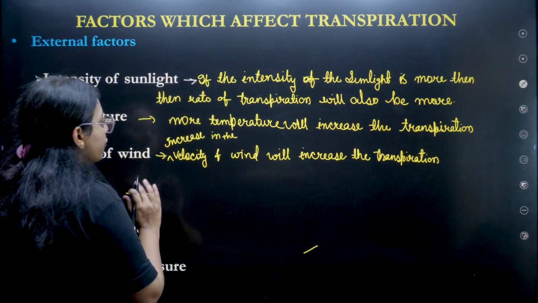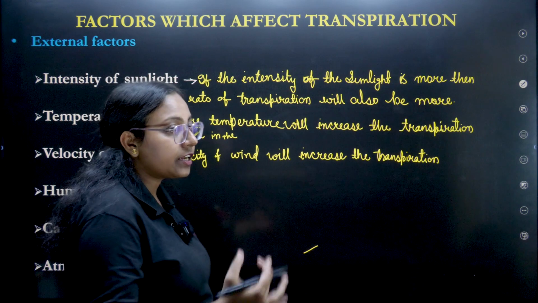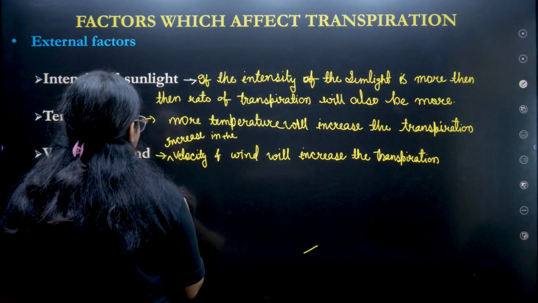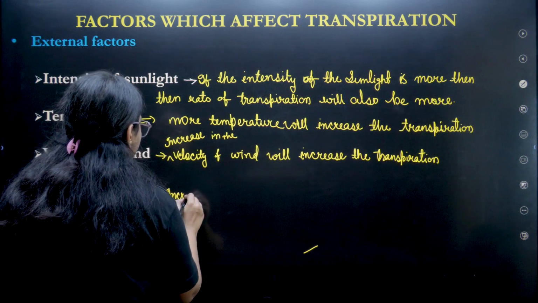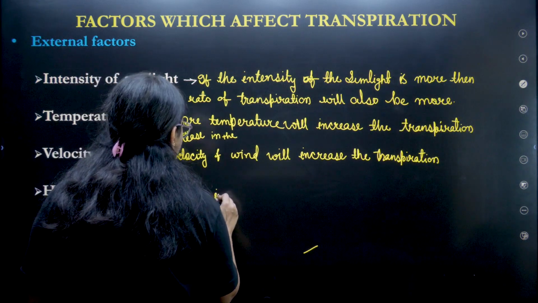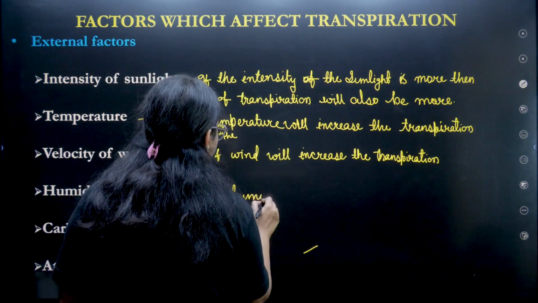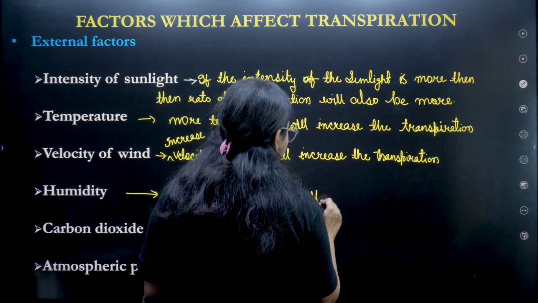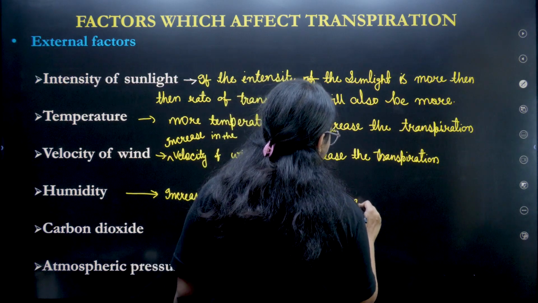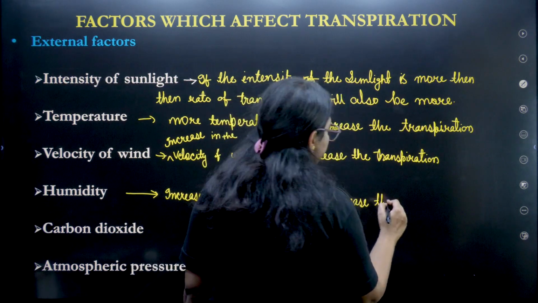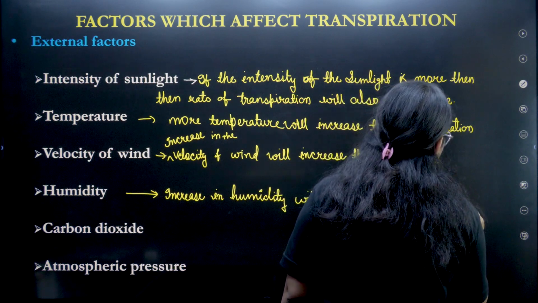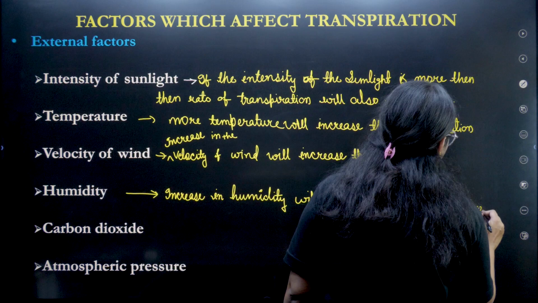Now the humidity. From here, all the things are inversely proportional. An increase in humidity will decrease the rate of transpiration.